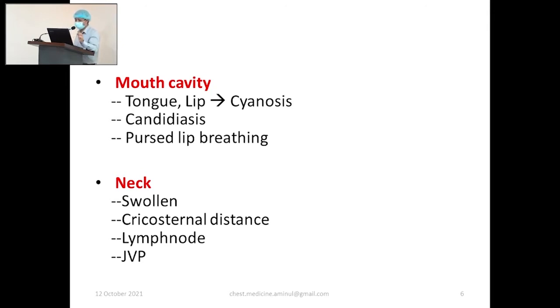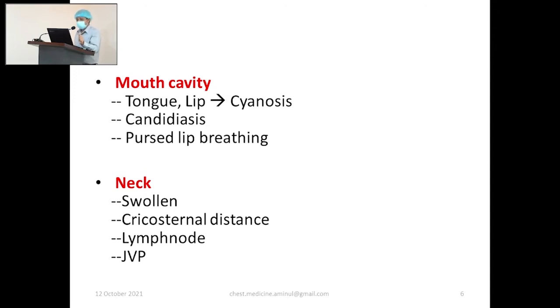So if the cricosternal distance is decreased, this will indicate hyperinflation. Lymph node is very important in respiratory examination. If you get a lymph node in the neck, a scalene lymph node, it is already N3. In TNM classification, we know N1, N2, N3. It may be ipsilateral or contralateral; no matter ipsilateral or contralateral, it is an N3 lymph node.